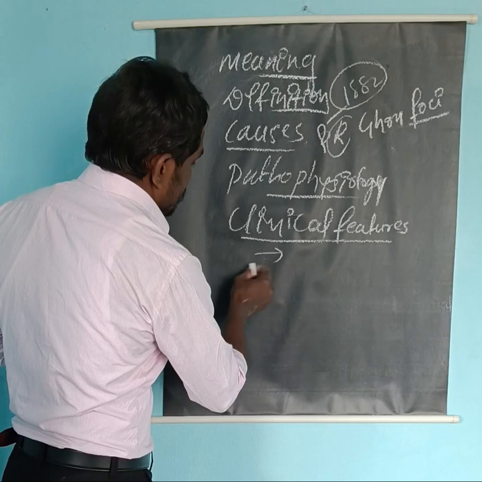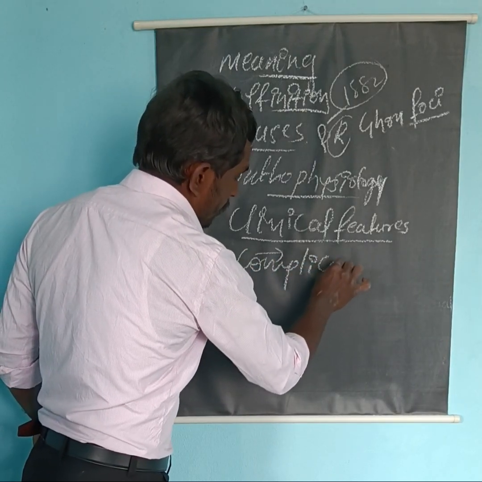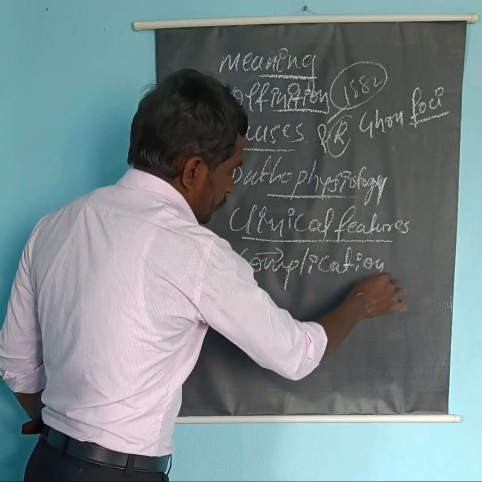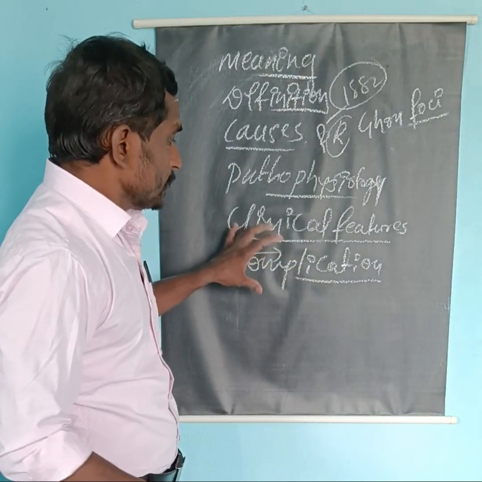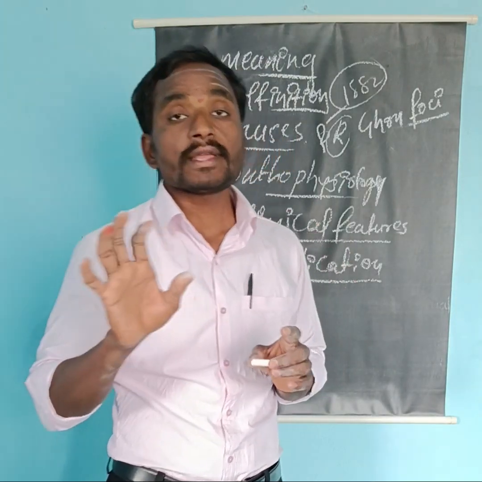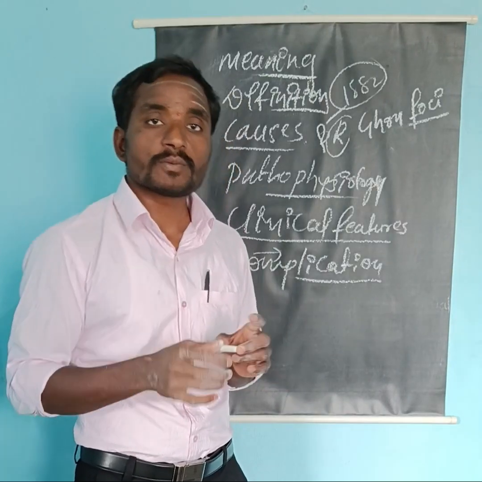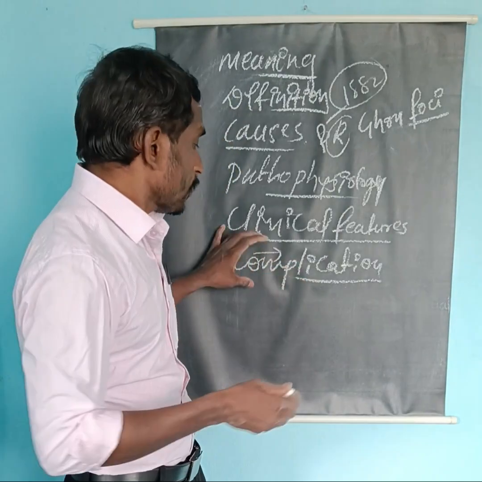Now coming to the complications of tuberculosis. Persons suffering from tuberculosis who are not taking proper treatment will definitely have common problems.